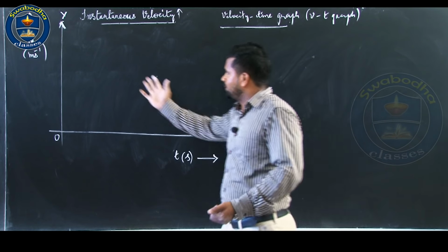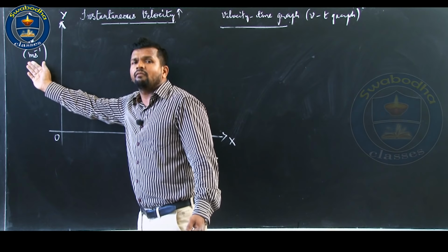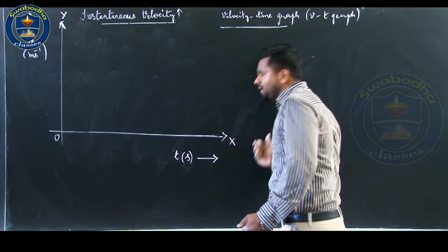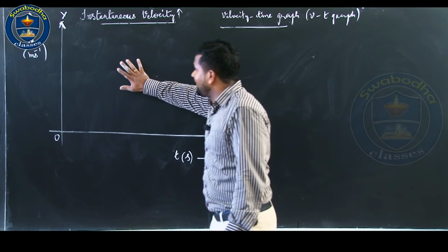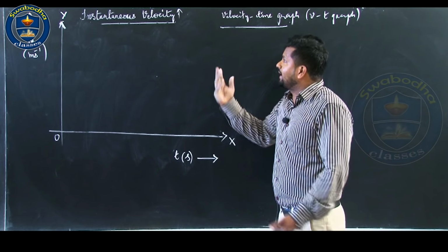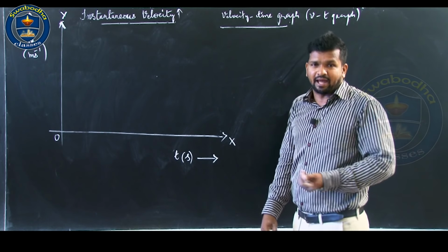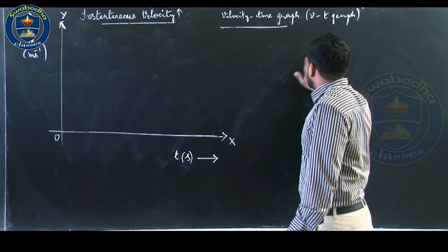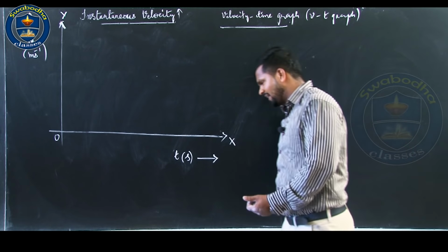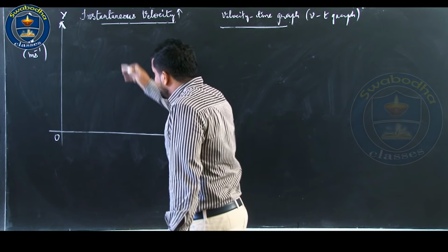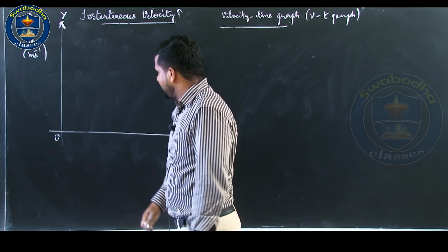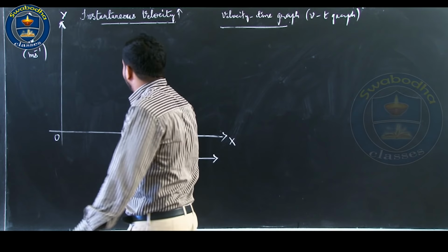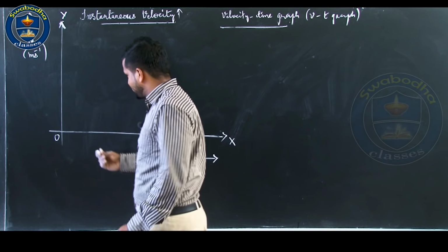A graph obtained by plotting velocity of an object at different instants along the y axis and the corresponding time along the x axis, that graph is called a velocity time graph. This is very useful. We are going to draw velocity time graphs for different, simple situations in this class. Now, for the situation I discussed, I am going to draw the velocity time graph.